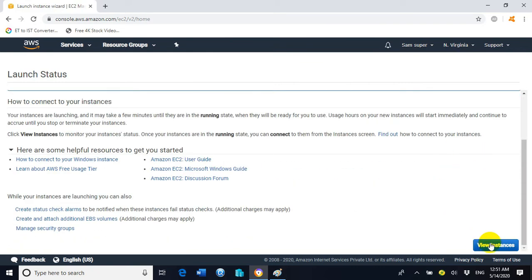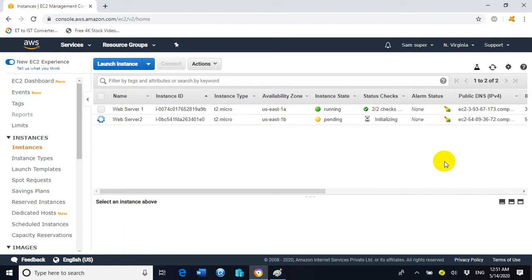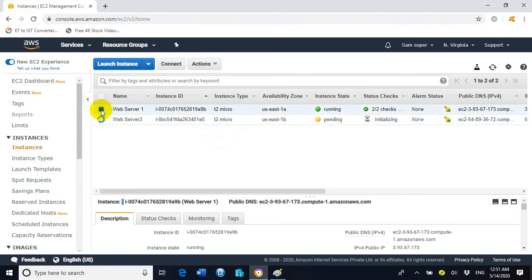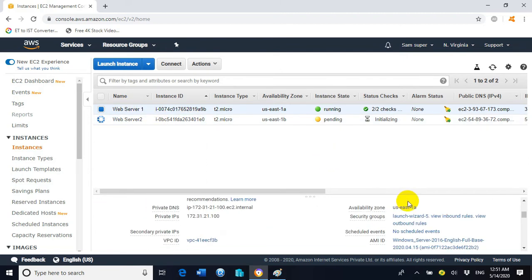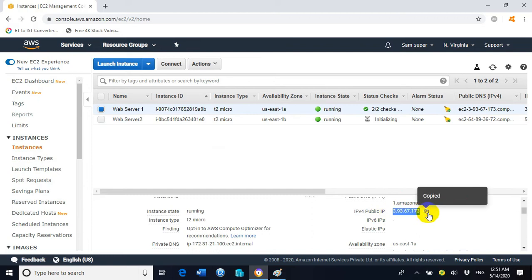Now select view instances. Now you can see web server 1 is successfully created. It is showing the status 2/2 checks green. It means that web server 1 is ready to use. So till the time web server 2 will be ready, now we can install the IIS web service role inside web server 1. So let's go ahead and select the public IP address.